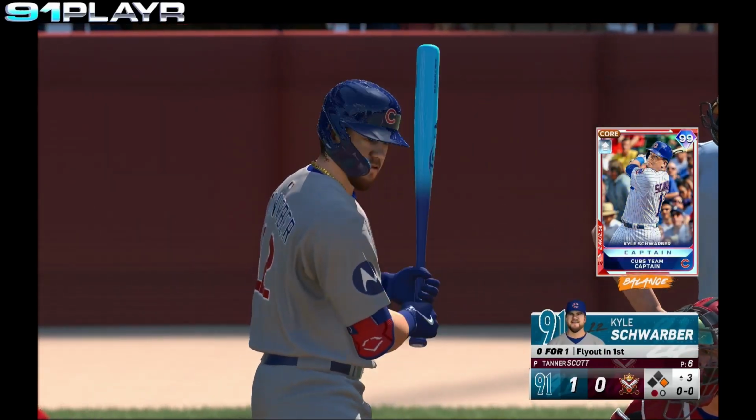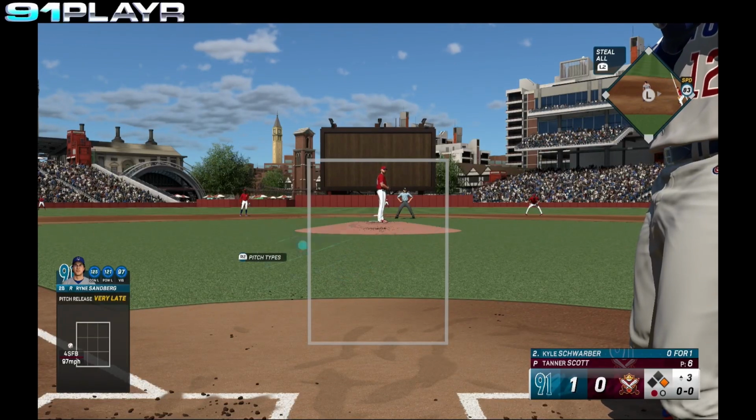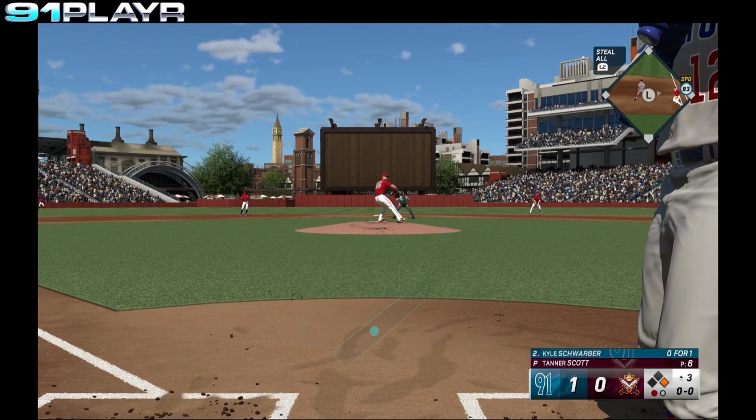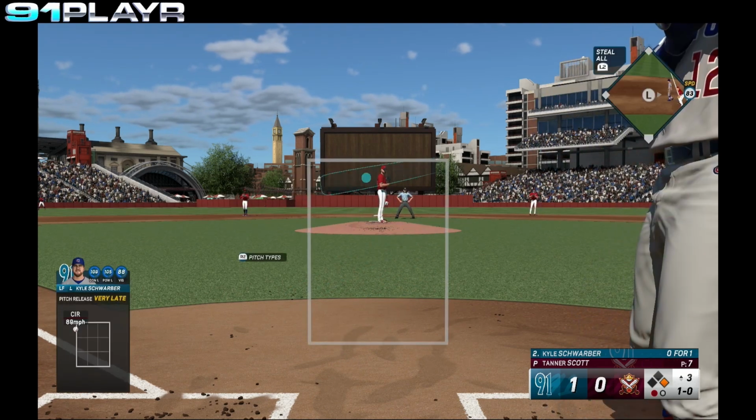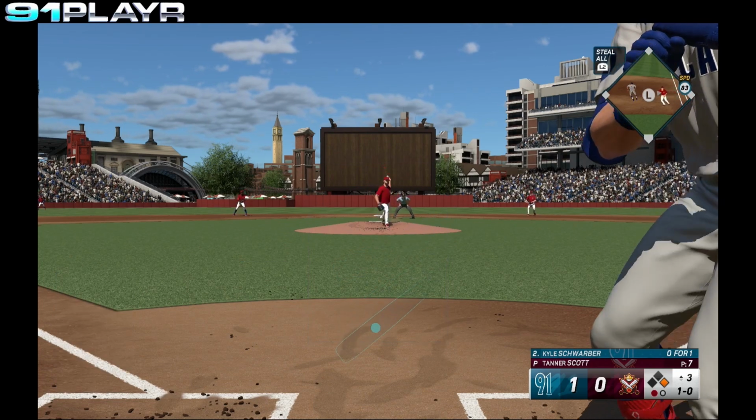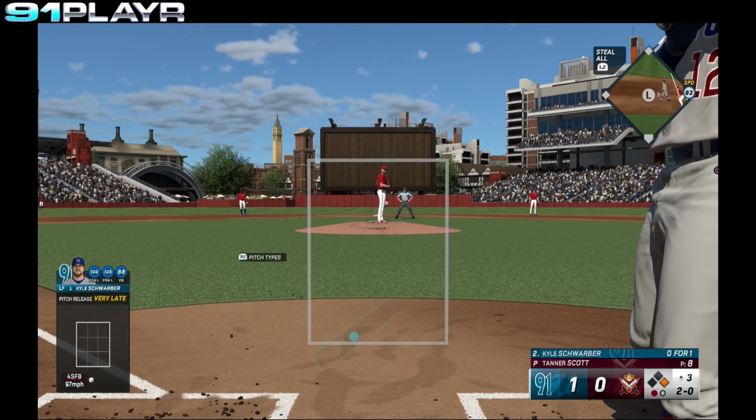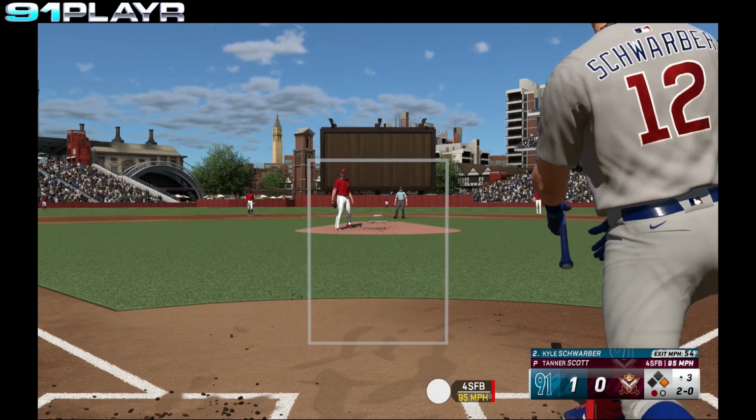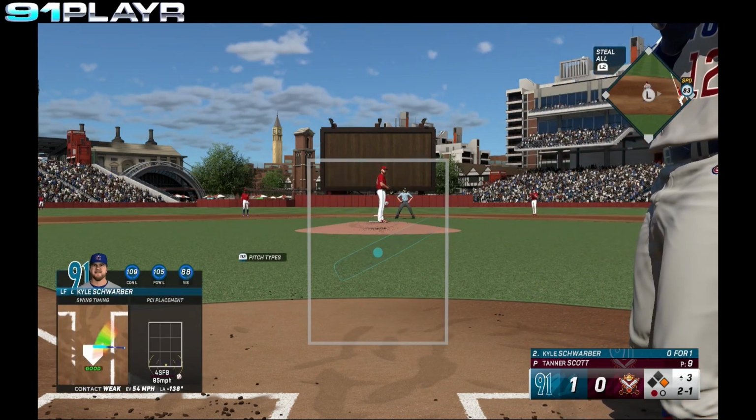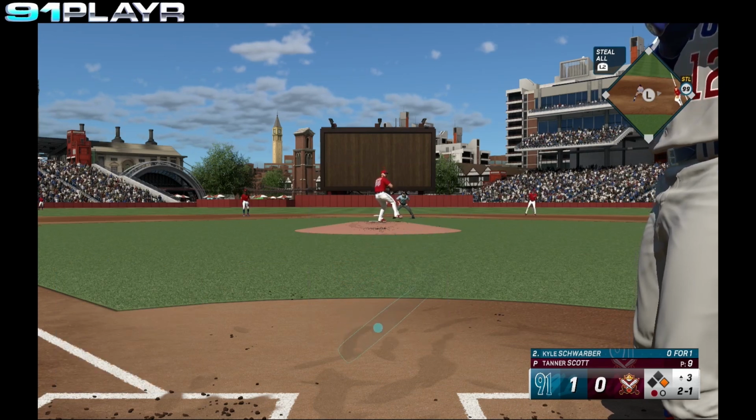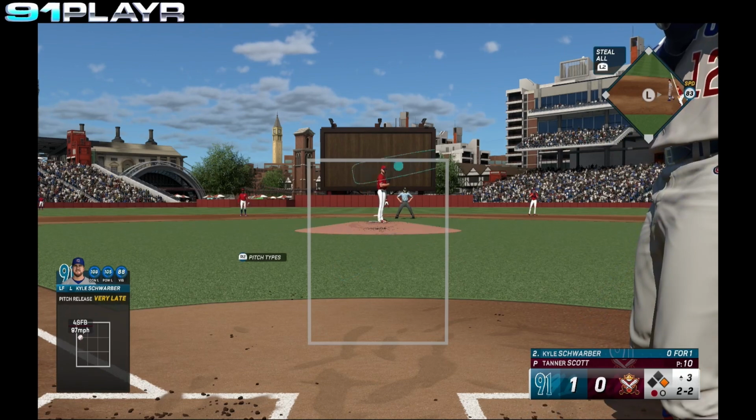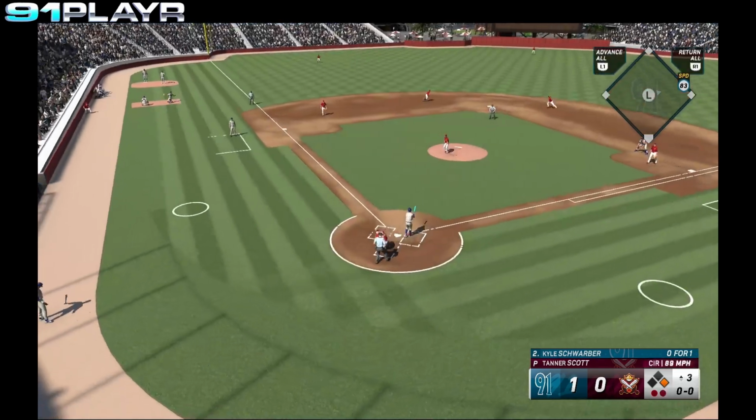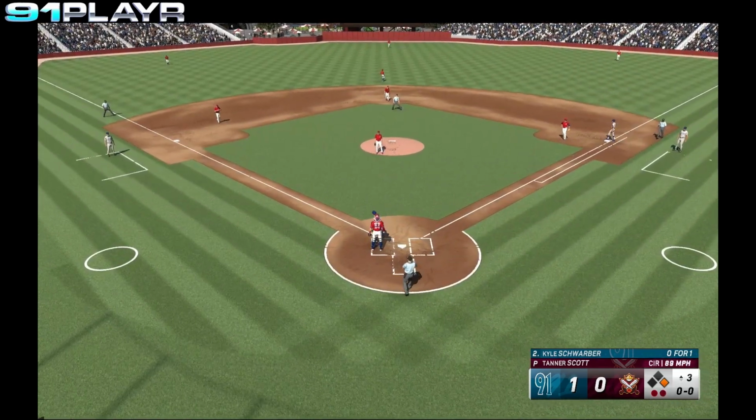Stepping in, Kyle Schwarber. 1 away. Sandberg at first. Ball outside. 1-0's the count. Ball low. 2-0. Fouled away. 2-1's the count. Strike 2 looking. 2-2's the count. Swing and a miss. Schwarber down on strikes.